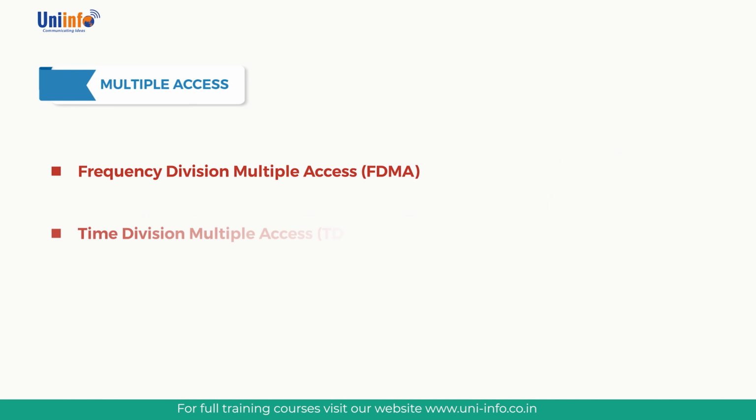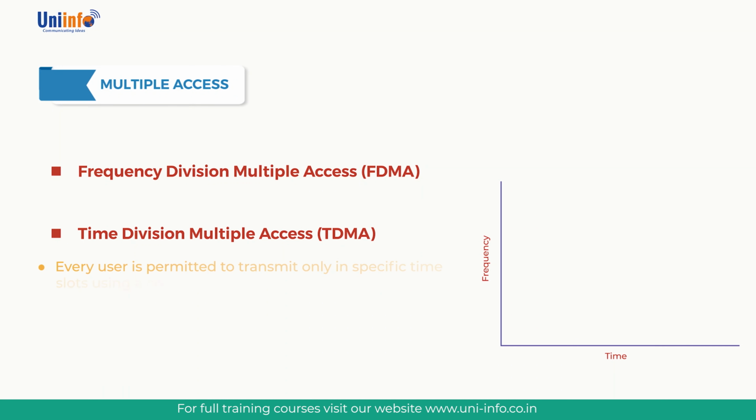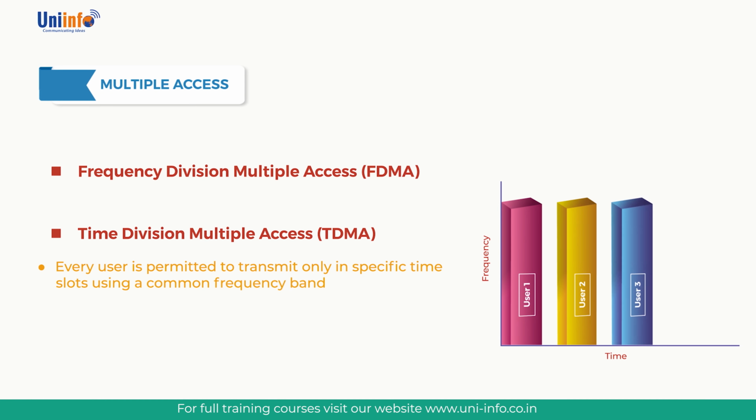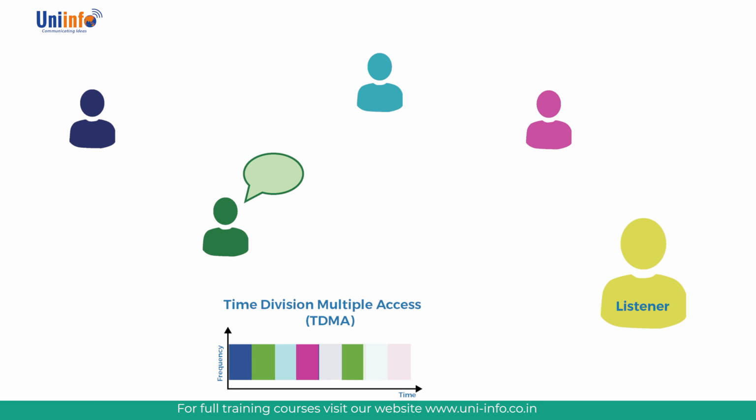TDMA, that is time division multiple access. Every user is permitted to transmit only in specific time slots using a common frequency band. Various users can transmit in the same frequency band at different times. In TDMA, the available bandwidth is divided into time slots. The channelization protocol for TDMA makes sure that only one user or station or node transmits in one time slot.